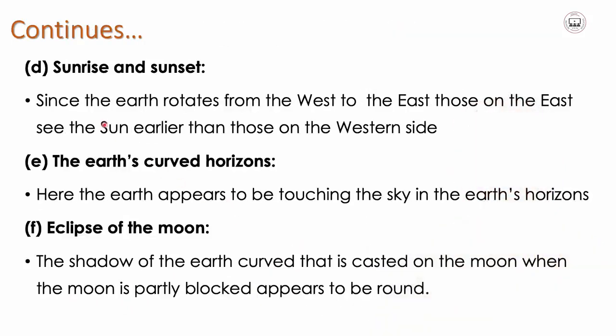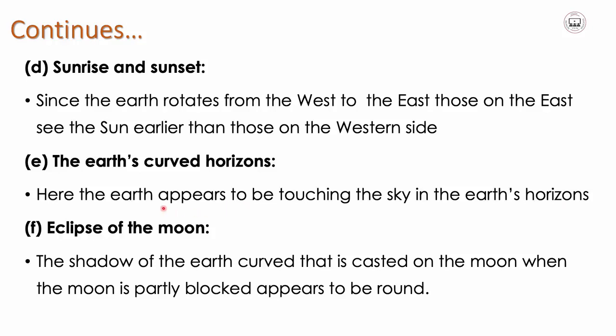The other evidence is sunrise and sunset. Since the earth rotates from west to east, those on the east see the sun earlier than those on the western side. The other evidence is the earth's curved horizon. Here the earth appears to be touching the sky at the earth's horizon.